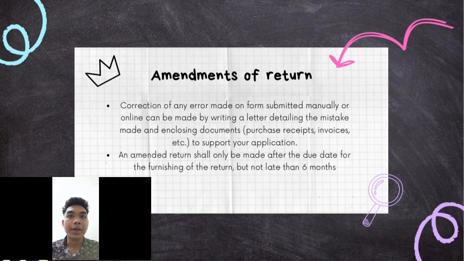The next one is amendment of return. Correction of any error made on a form submitted manually or online can be made by writing a letter detailing the mistake made and enclosing documents such as purchase receipts, invoices and others to support your application. The second one is an amended return shall only be made after the due date for the furnishing of the return, but not less than 6 months.